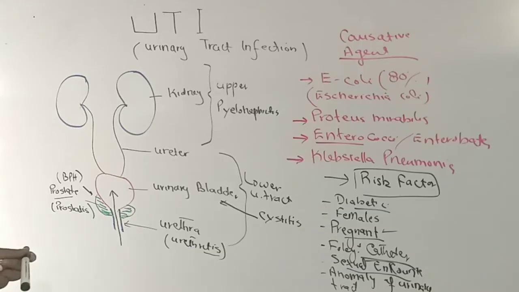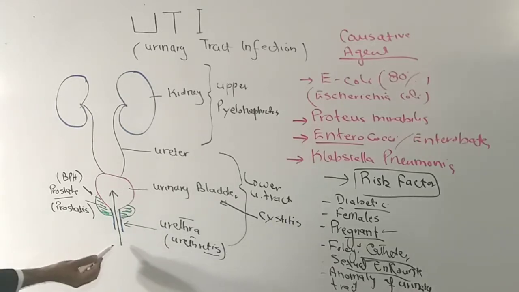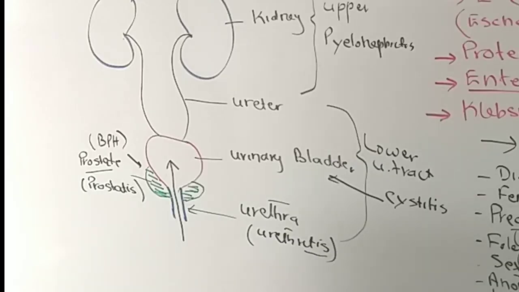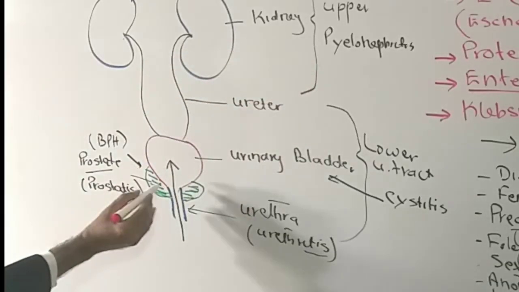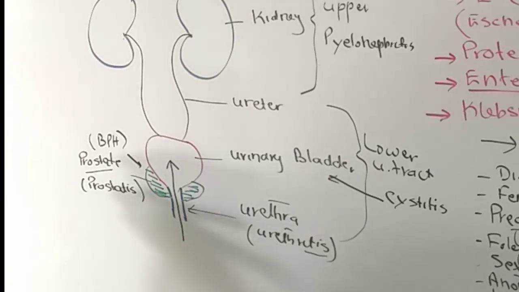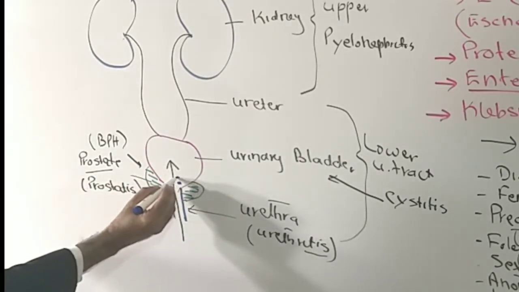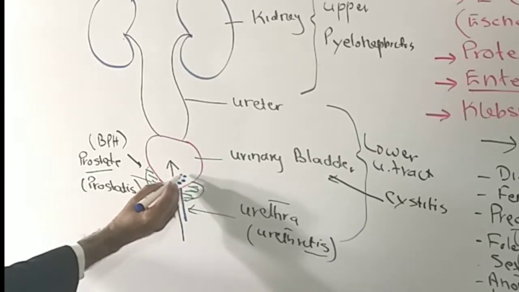So what happens is that, for example, let's say someone has been passed a Foley's catheter and there is contamination with some causative agent, those bacteria will enter here.